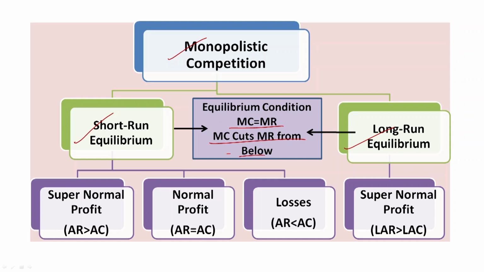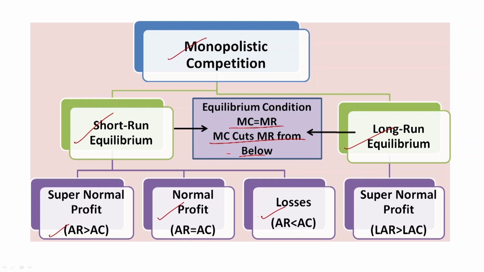In short run equilibrium, the firm can face three types of situation. Supernormal profit means your average revenue must be greater than your average cost. A firm may even earn normal profit, a situation where average revenue is equal to average cost.